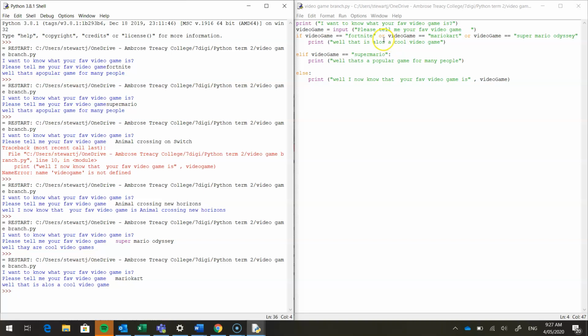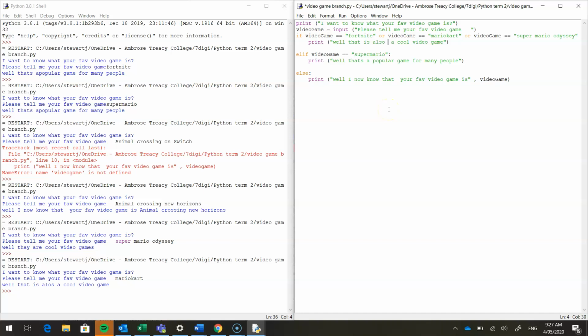Oh, I've got a typo. And when it comes to spelling, it doesn't matter what your spelling's like with strings. I mean, it does. You've got to spell correctly. But it does matter with using things like if, elif, else, and print, and other things.